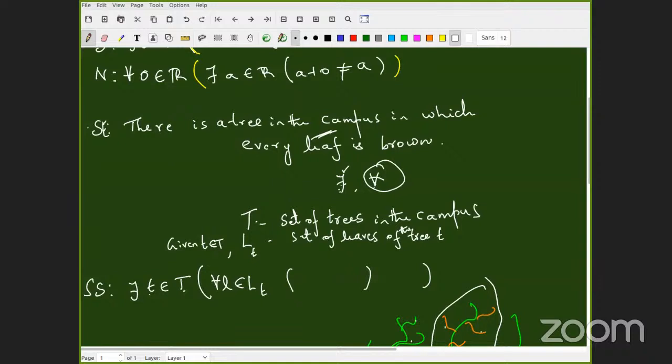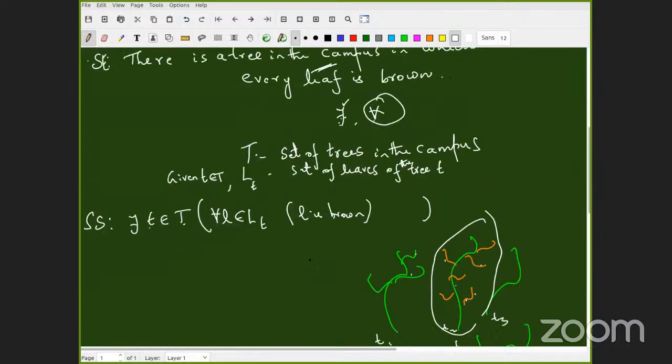I will ask somebody from R3. Abhinaya, quick. L has the property of being... Abhinaya, can you come again? L has the property of being... Don't say the property of being brown. Simply write: l is brown.